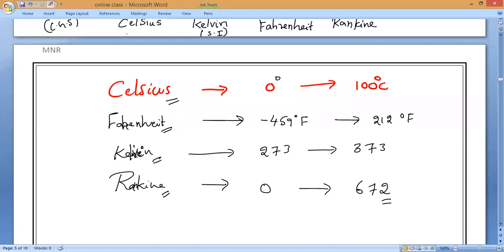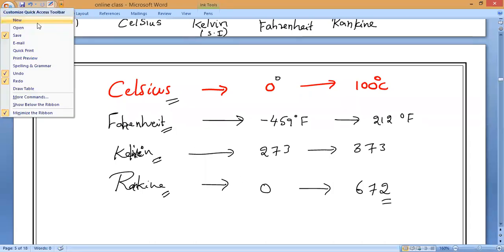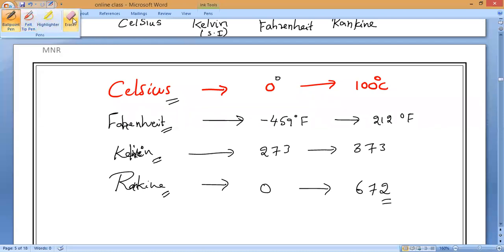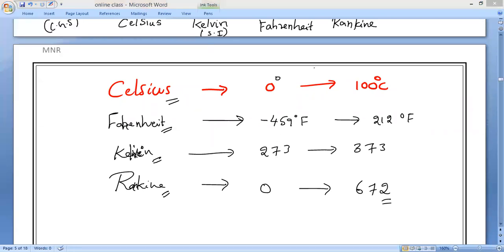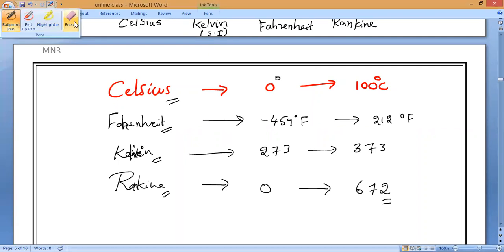Now, for the Kelvin scale, I made a mistake. It's not from 273. It will start from 0. Please all of you modify that. It will start from 0 and end at 373 Kelvin. Okay, so this is what it is.